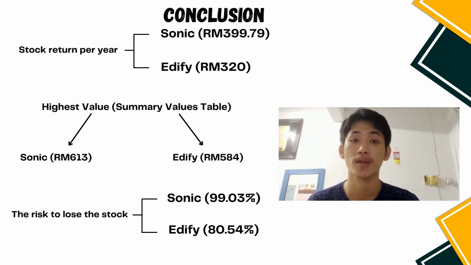Another reason I choose Sony is that, based on the summary values table for both firms, we can see that the highest value for Sony stock is 630 ringgit, while the highest value for Edify stock is only 584 ringgit. So in conclusion, the higher the stock return, the higher the risk that you could lose the stock.